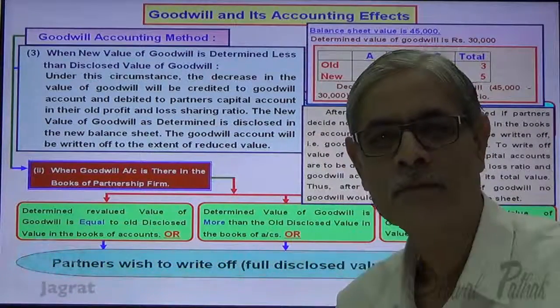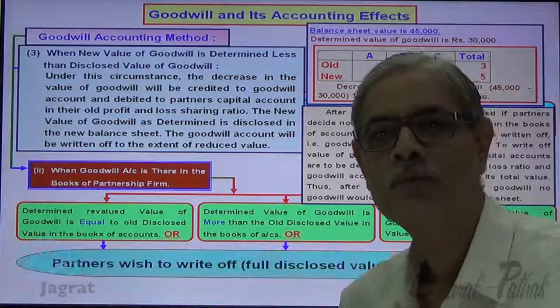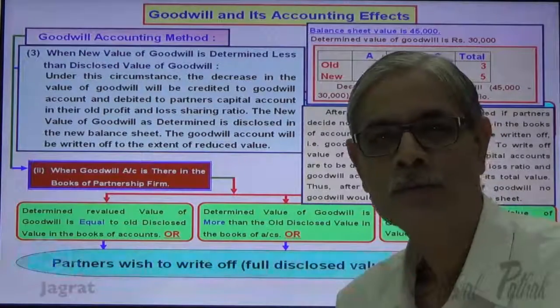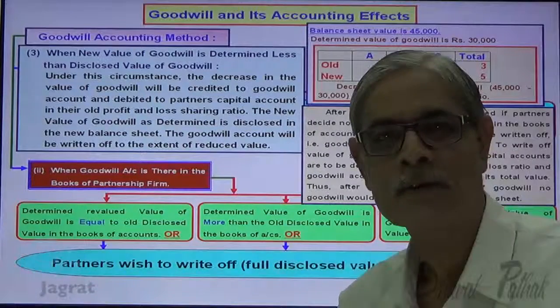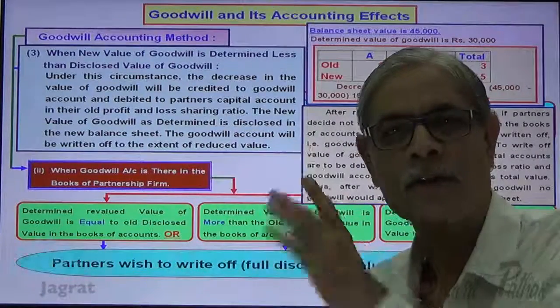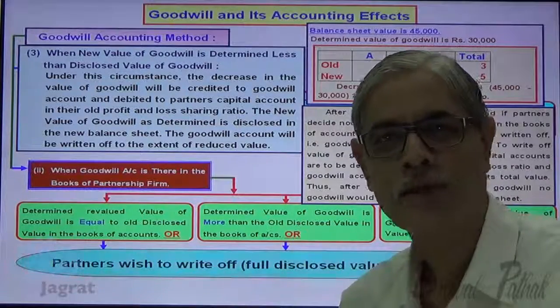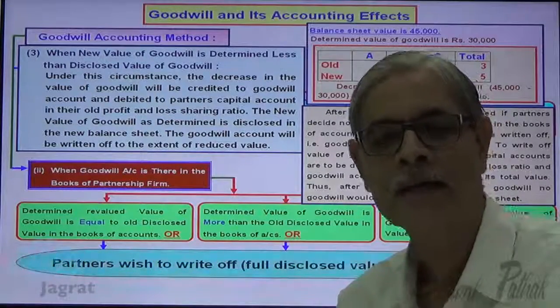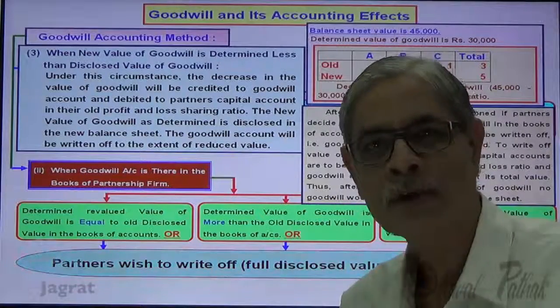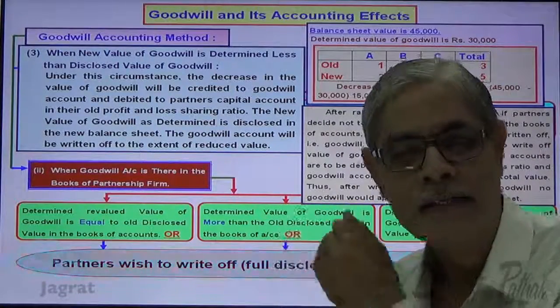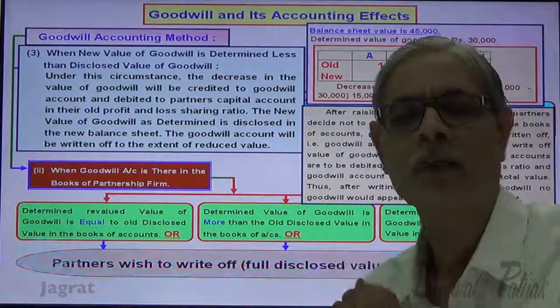So 30,000 into 2 by 5, how much amount? 12,000. So A's capital account debit 12,000. B's capital account debit 12,000. Same way, C's capital account debit 30,000 into 1/5, that is 6,000, and goodwill account credit 30,000. This is how the entry is recorded once again for writing off the goodwill.